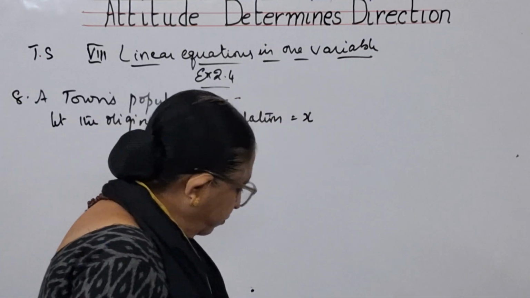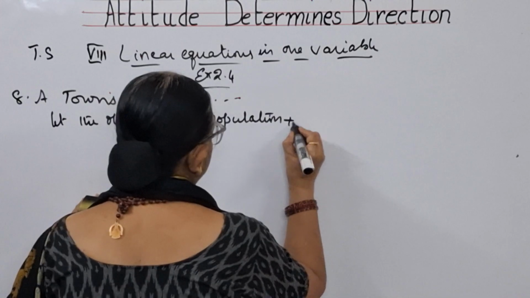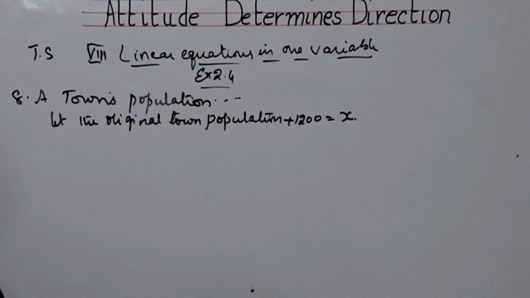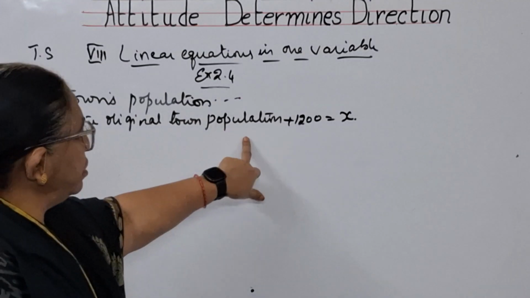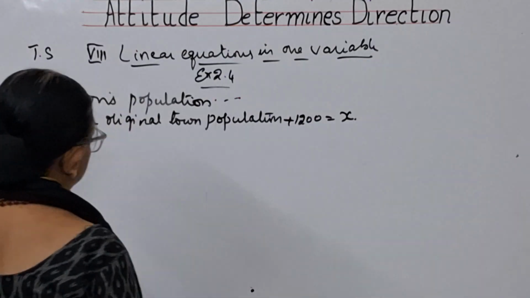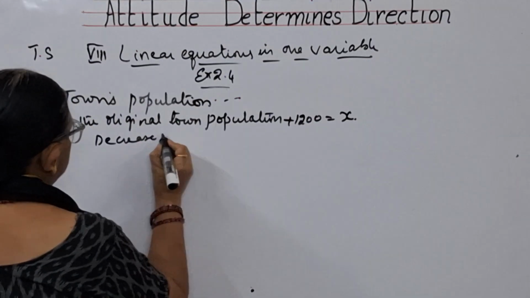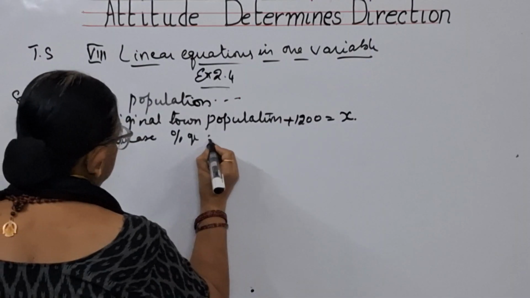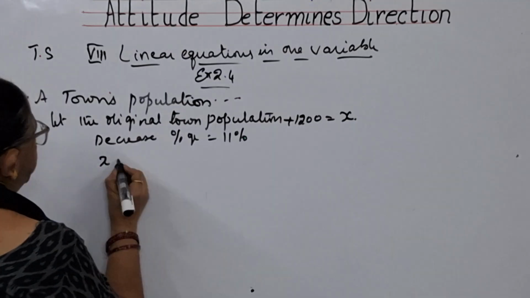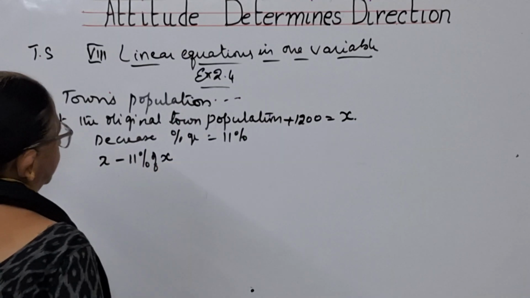What did they say? After increasing 12%, no? Original population plus 1200, these two you consider as x. Original town population plus 1200, if you consider it as x, then they have decreased 11%. That means from x they have decreased 11% of x.